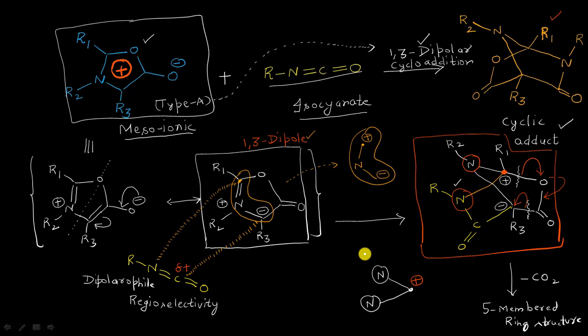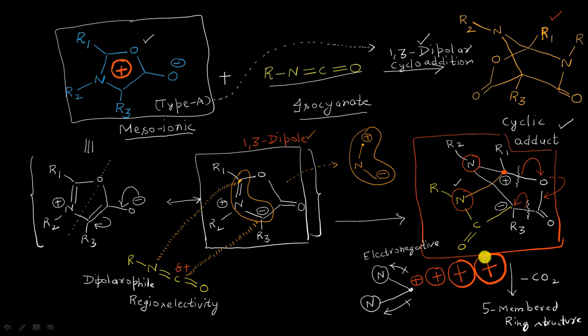Being electronegative, they will be attracting the electrons towards themselves, whatever are present on this carbon atom. So they will be exerting some electron withdrawing inductive effect towards them. And because of that, this positive charge will keep on intensifying. It will go higher and higher and higher like this.